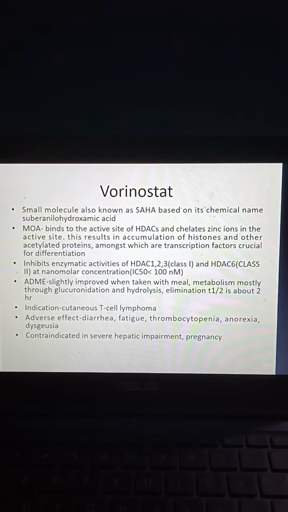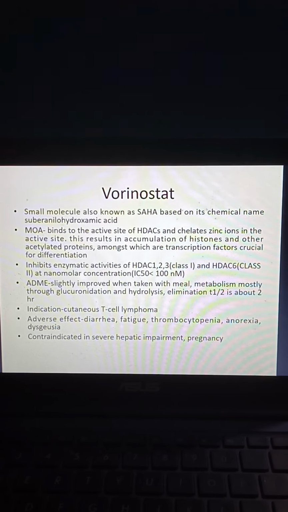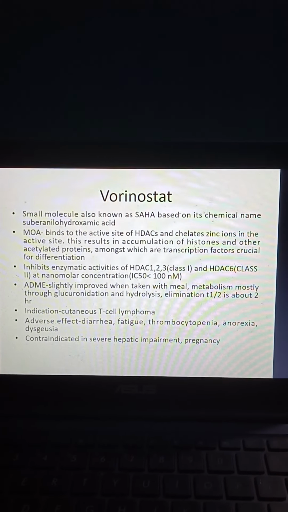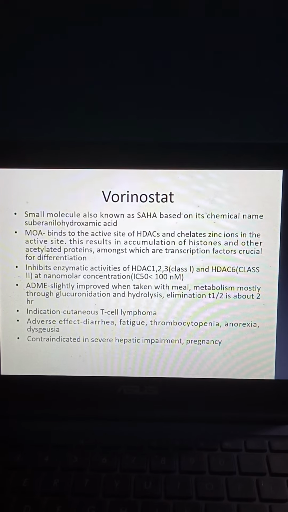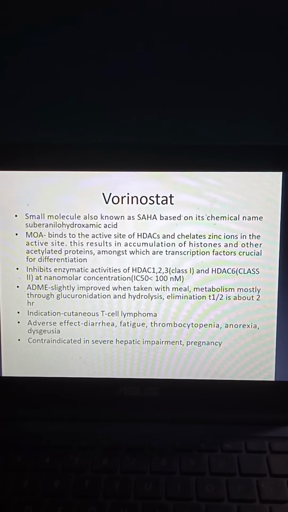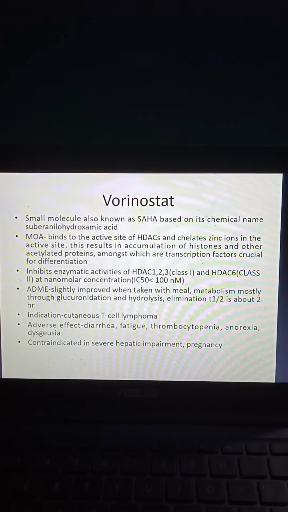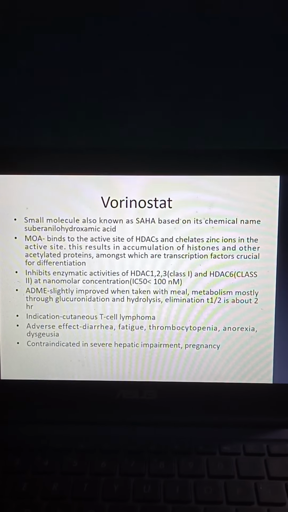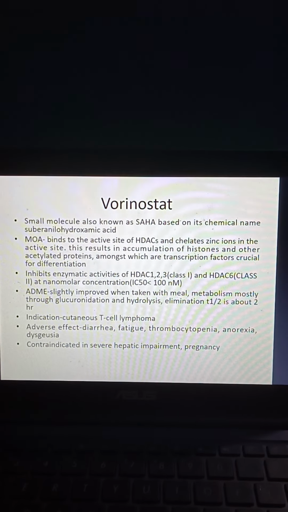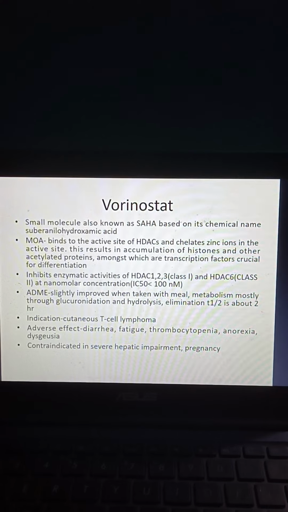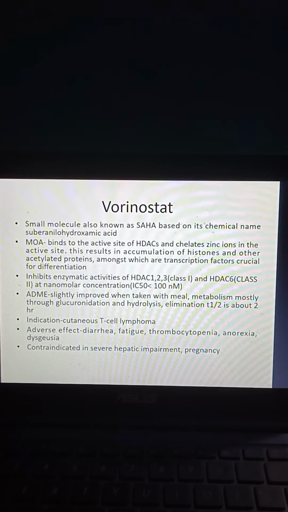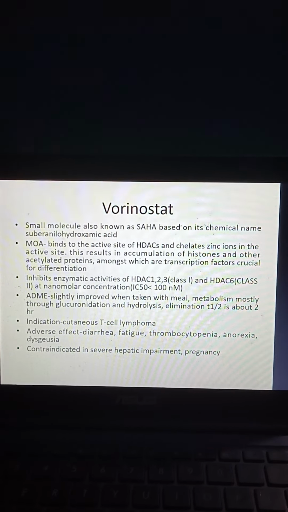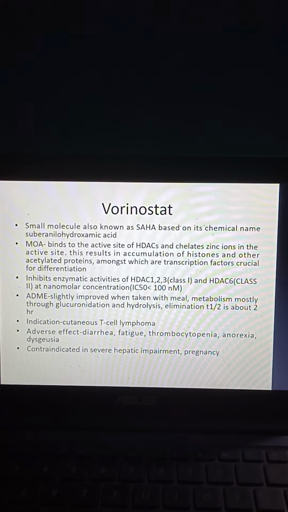Coming to Vorinostat. Vorinostat is a small molecule also known as SAHA, based on its chemical name, suberanilohydroxamic acid. Mechanism of action: it binds to the active site of HDACs, histone deacetylases, and chelates zinc ions in the active site.